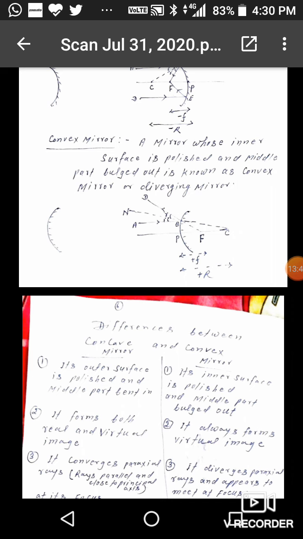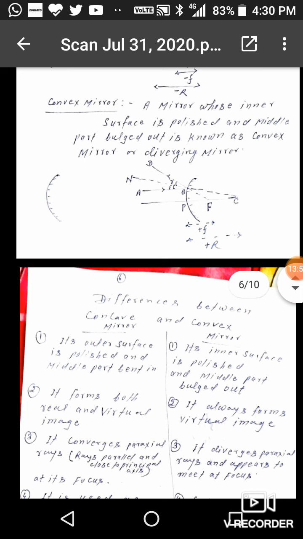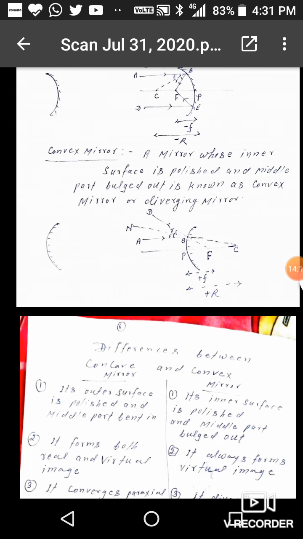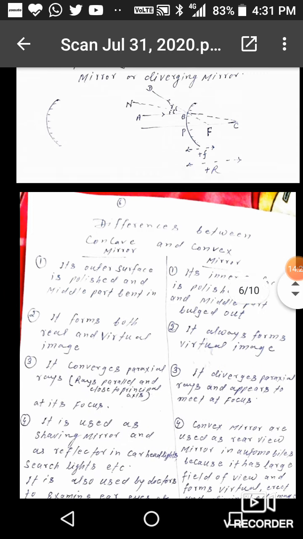So in case of the convex mirror, focal length and radius of curvature are positive because all distances are taken from the pole. Distances left to the pole are negative, and right to the pole are positive. So distance between pole to focus, that is the focal length. Distance between pole to the center of curvature, that will be the radius of curvature. So in case of concave mirror, F and R are negative, and in case of convex mirror, F and R are positive.